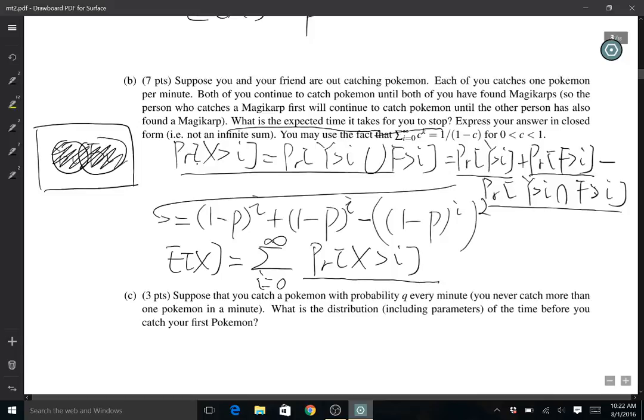If we further simplify this, we get 2 times (1 minus P) to the power of I minus (1 minus P) to the power of 2I.